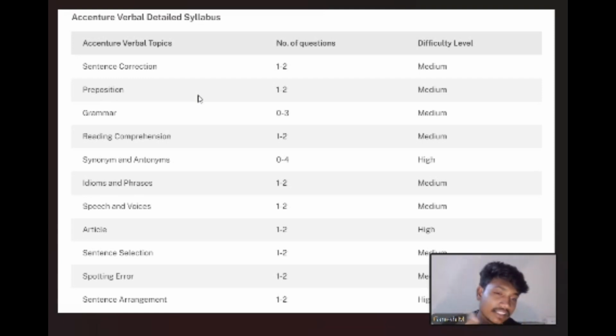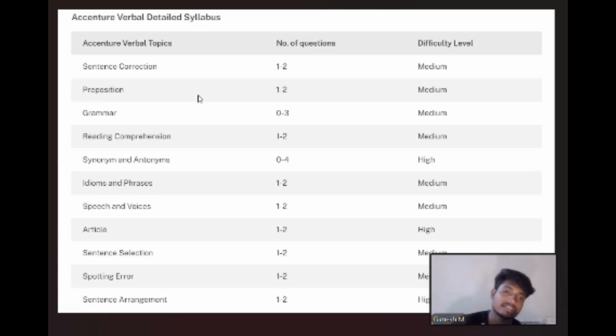The difficulty level is medium. For prepositions, they will ask up to 1 to 2 questions. The difficulty level is medium. For grammar, up to 3 questions. For reading comprehension, up to 1 to 2 questions. The difficulty level is medium to easy.